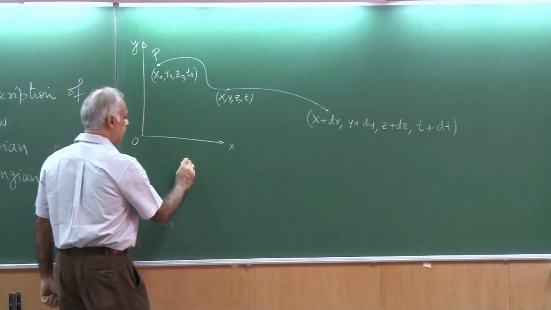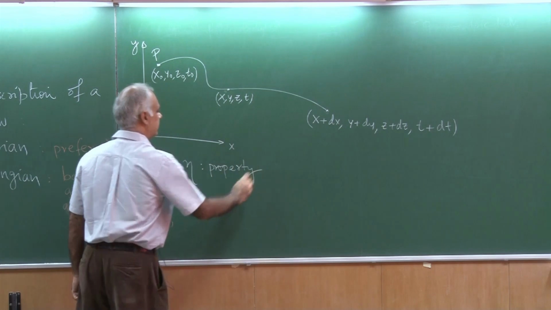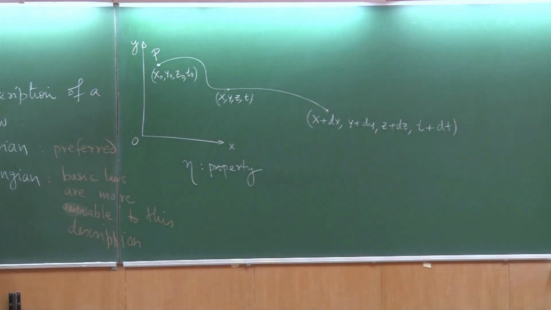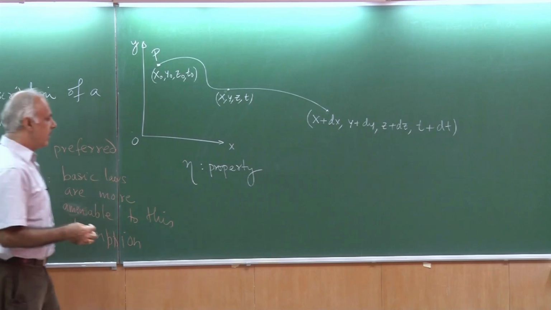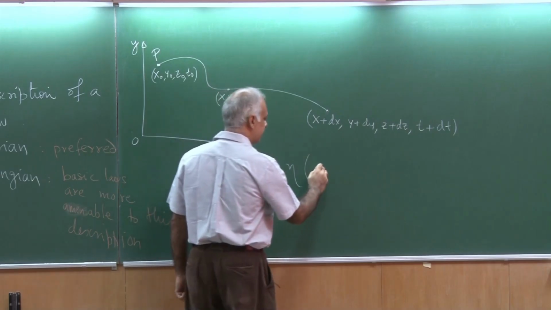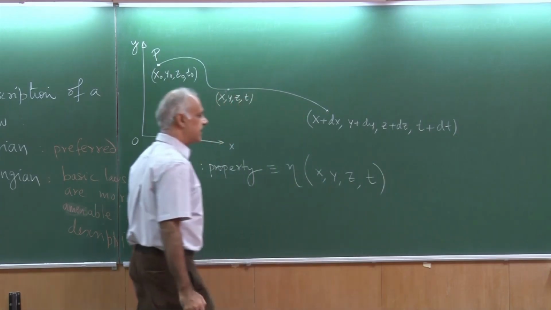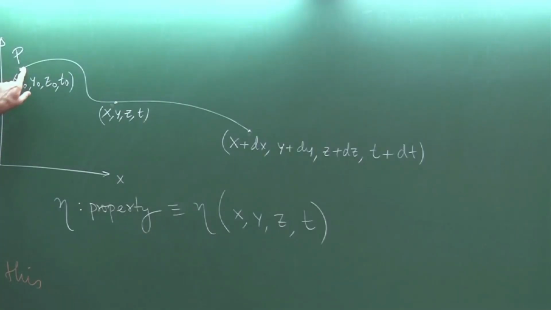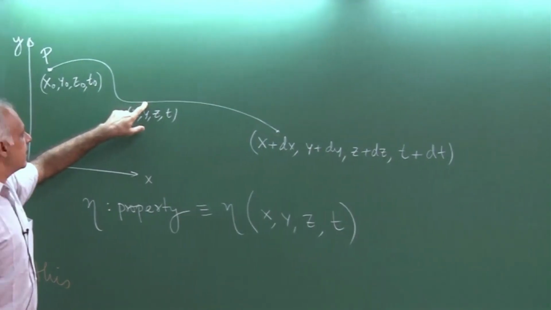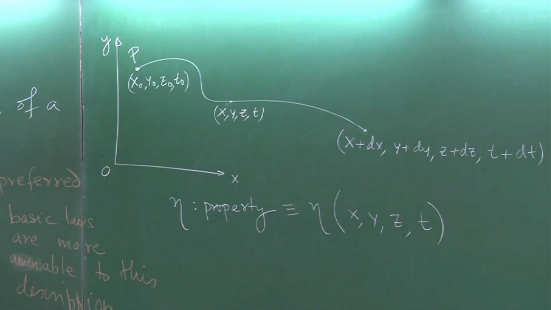If I am looking at a certain property, so eta is a property. It could be, for example, the temperature of the fluid element, the pressure, the velocity, the density, anything. So a generic property. What does it depend on? I could write mathematically that it's a function of the location x, y, z and the time t, because this particle could be at different locations at different times. So it's really a function of these four variables.